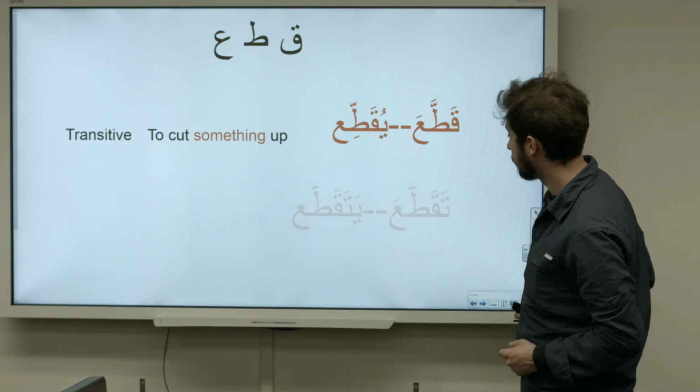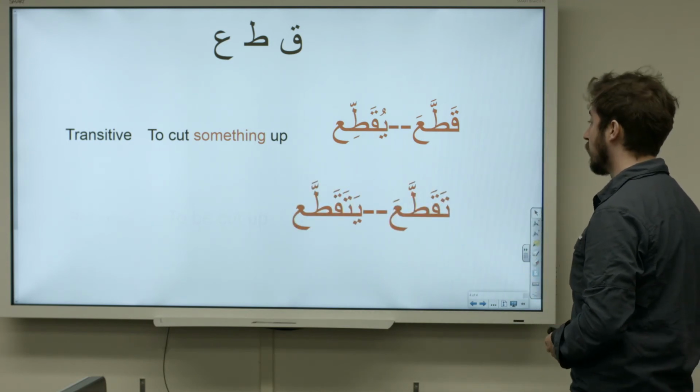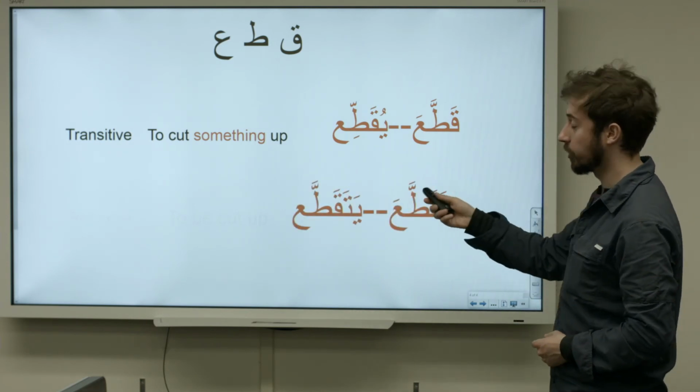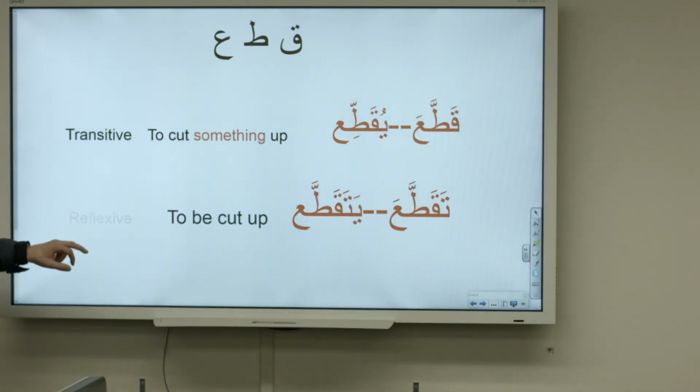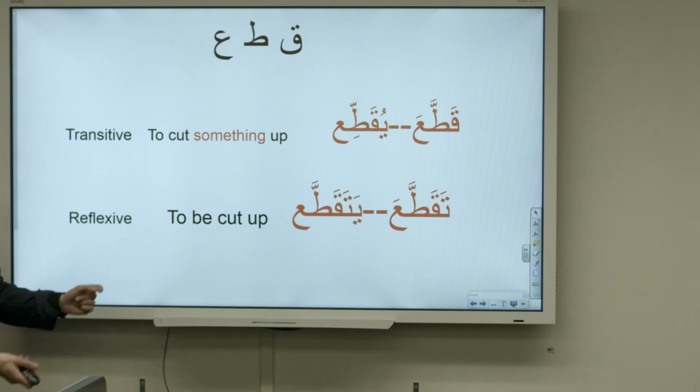And then if we put it in Form 5, we get taqatta'a or yataqatta'. And this is reflexive, and it means to be cut up. So I was cut up, he was cut up. There's no direct object here.